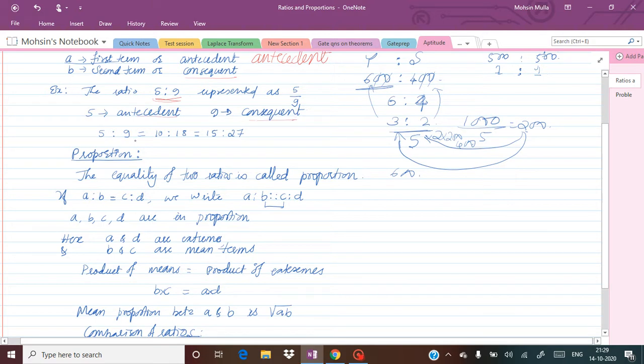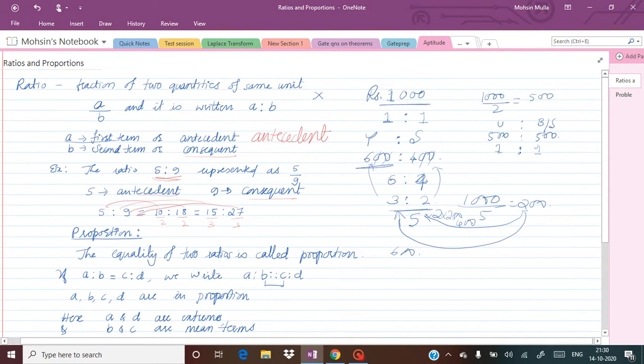Now this 5 is to 9 can also be written as 10 is to 18, or as 15 is to 27. Why can we write this? Because there is a common divider. If I divide by 2, I am going to get the same value, and if I divide by 3, I am again going to get the same value. So a common divider or multiplier will not have any effect on the ratio.